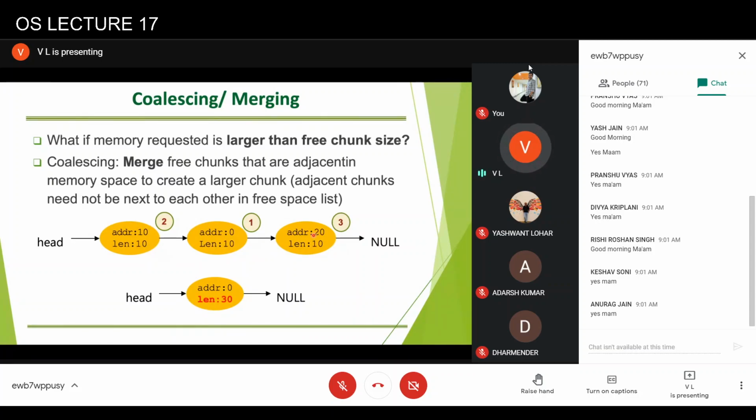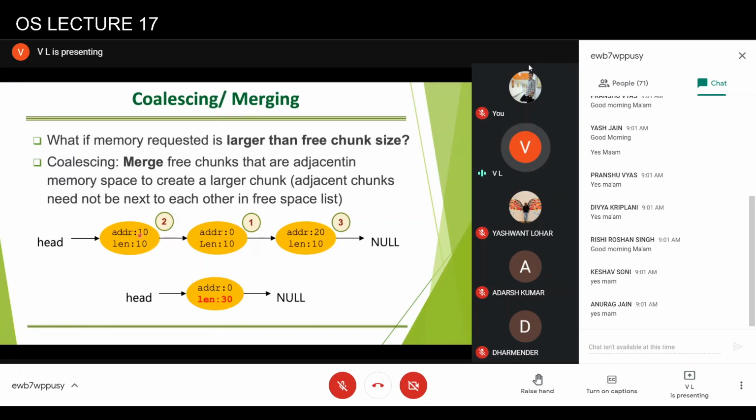But as I said, allocation and deallocation are not being done as per the memory address. The space which was allocated first may not be deallocated first. So allocation and deallocation are not in a first in first out order. It depends upon how the program is using the memory. So naturally the physically adjacent places may not be adjacent in the free space list. So the operating system will have to search to find out what its adjacent space is and whether it is free or not.